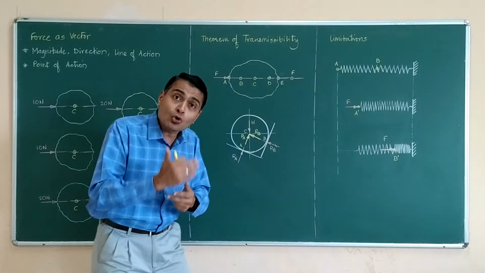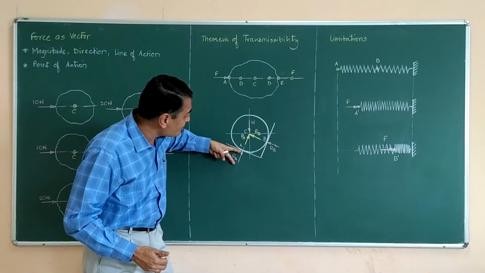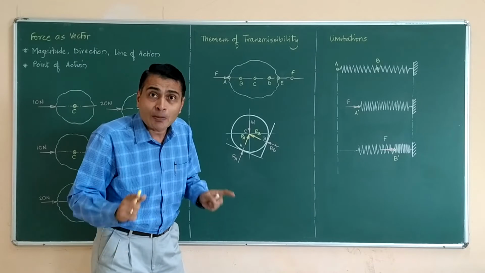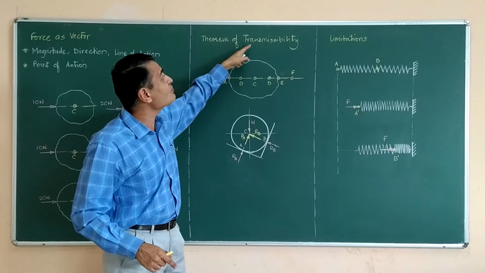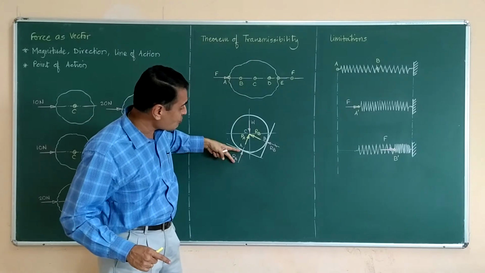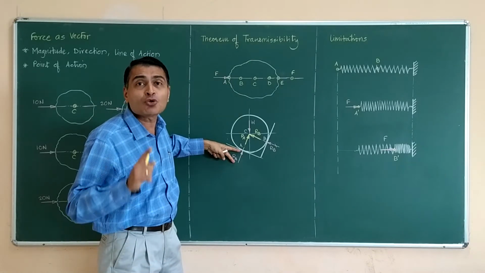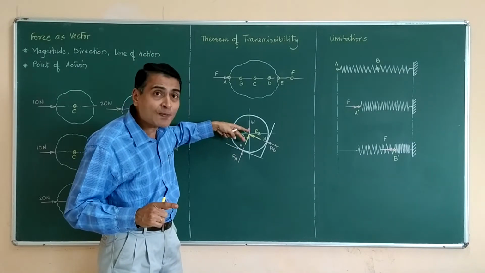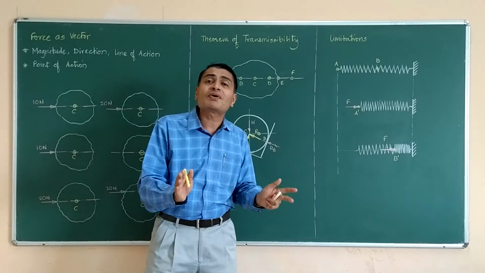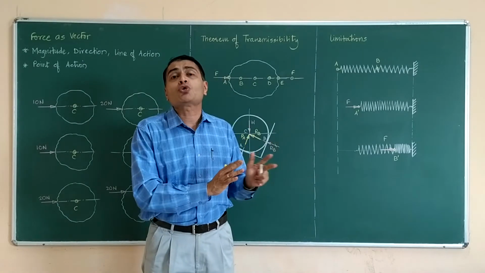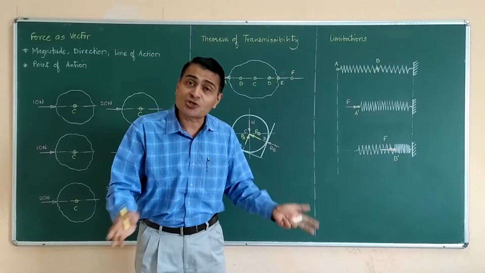So am I allowed to do this? Am I allowed to take this reaction from point A to point C? Yes, because of the theorem of transmissibility. I can transmit this force keeping its magnitude, direction and line of action the same from point A to point C. It will have the same effect on the body, so I am not violating the given situation or the given force system.